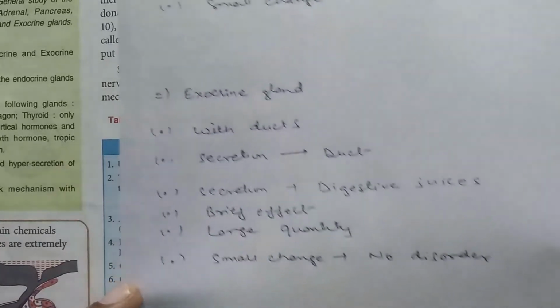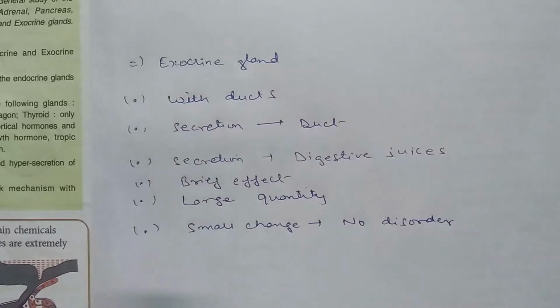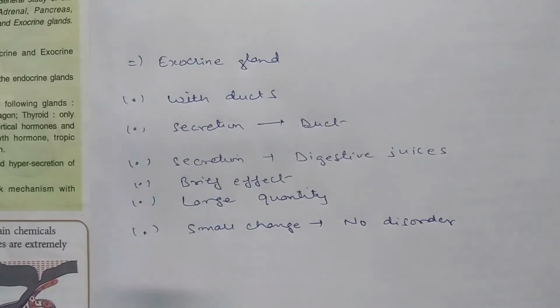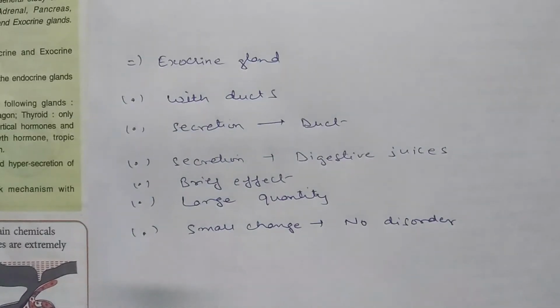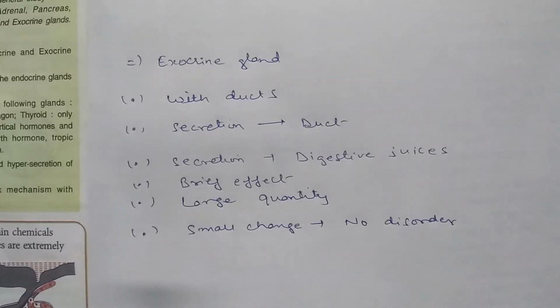Now when we talk about exocrine glands, they are opposite to the endocrine glands. First of all, they are with ducts. That means there are ducts through which the secretion can pass to the different target organs. Secondly, the secretion is always in the duct. Since they have ducts, they have channels through which it can be transferred. Now, what kind of secretion do they generally produce? They generally produce digestive juices, and they also produce chemical messengers.